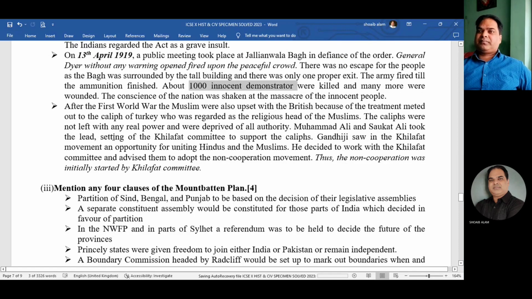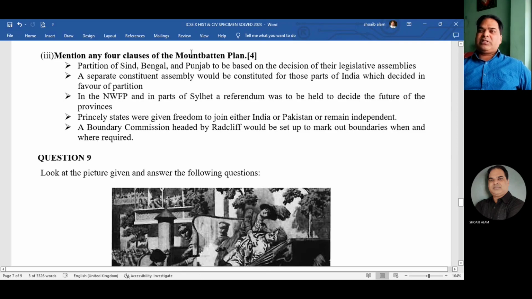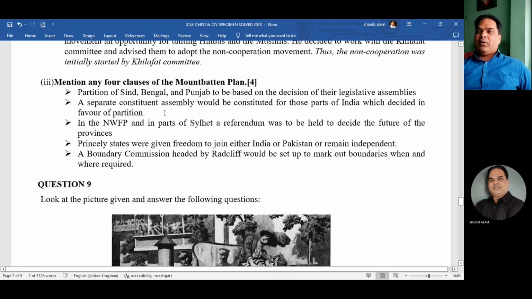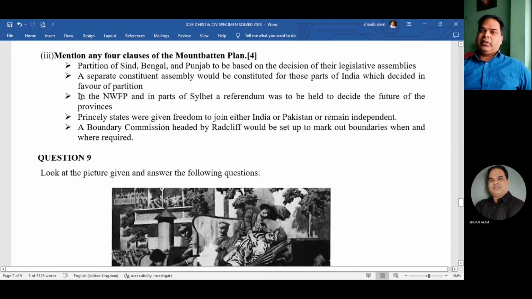Now mention any four clauses of the Mountbatten Plan. Clauses of the Mountbatten Plan. Okay, clauses. So four: one, two, three, four, five.